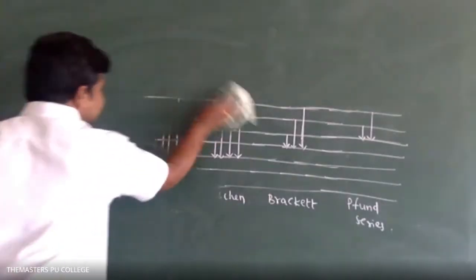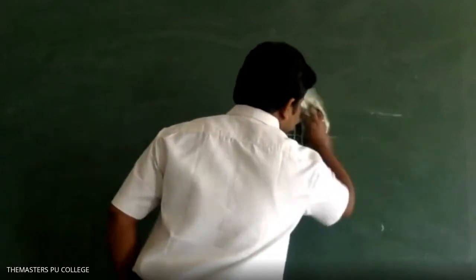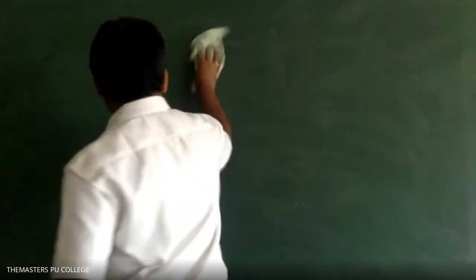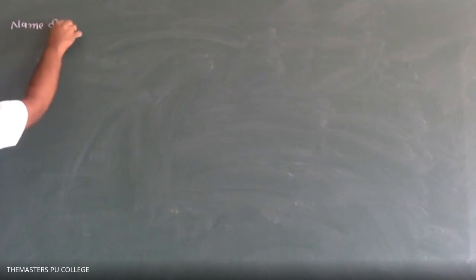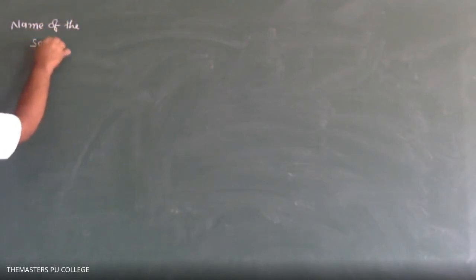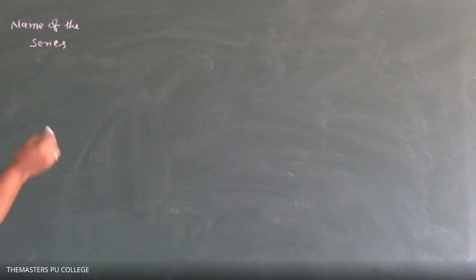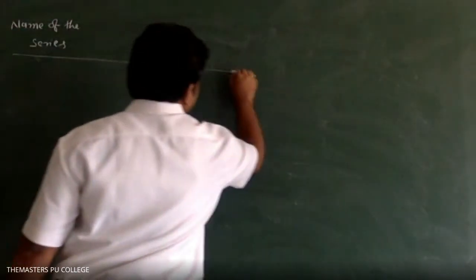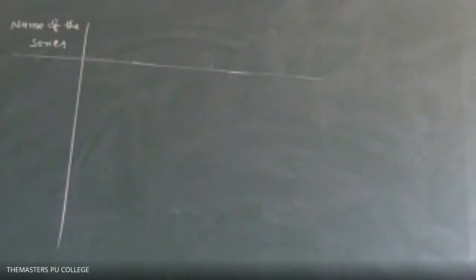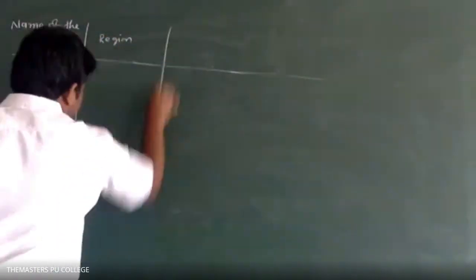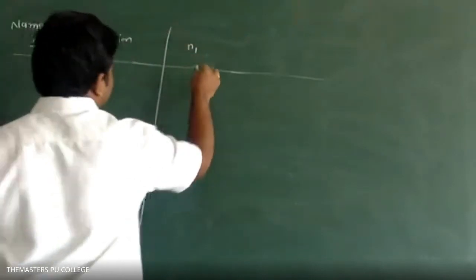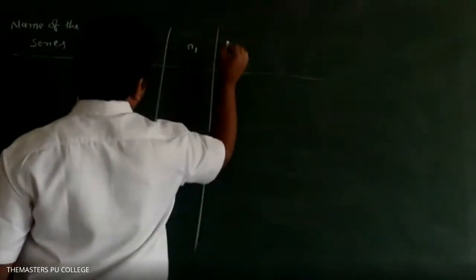Now please write down this table. You can do this easily. Columns: name of the series, region, N1, N2.